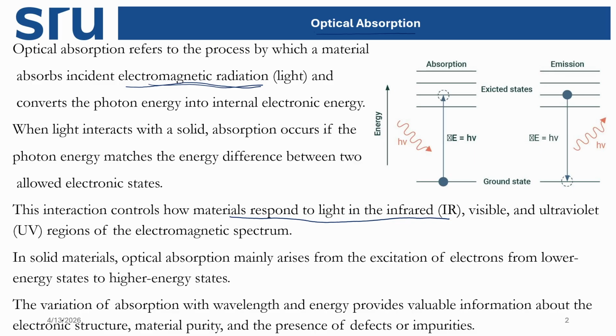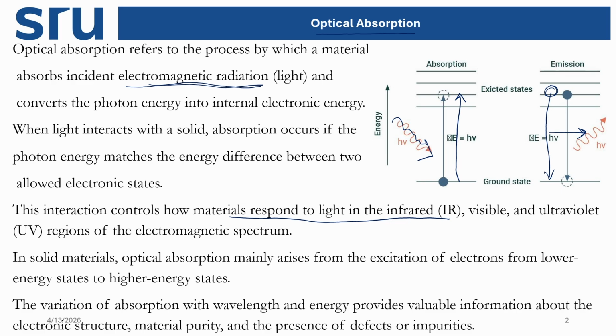So now let's say when energy in the form of light is interacting with the molecules, then some electronic transitions will happen in the molecule, from the ground state to the excited state. When an electron moves from the ground state to the excited state, we call this absorption. In the opposite way, when the electron in the excited state comes back to the ground state, it emits energy, light or radiation, which we call the emission process.